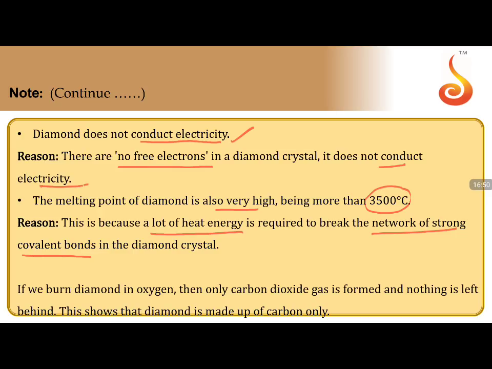Now, what will happen if we go for combustion? Normally, we know diamond is not that reactive. There are two types of allotropes, as we know, diamond and graphite. There are two types of approaches, thermodynamical and kinetical. Thermodynamically, graphite is more stable than diamond, but kinetically, diamond is more stable than graphite. Don't get confused in this.